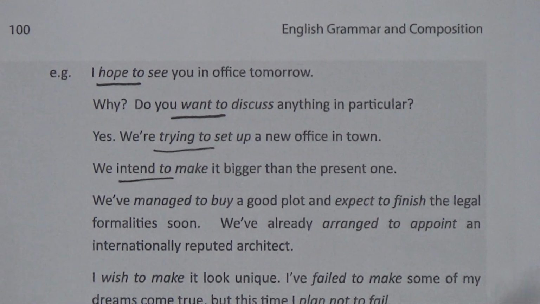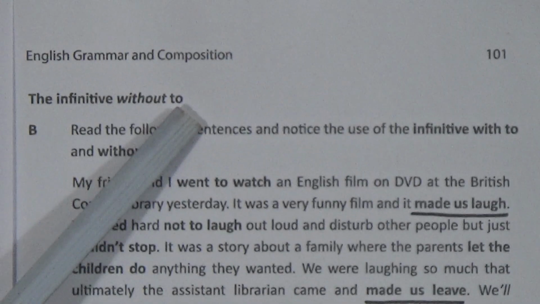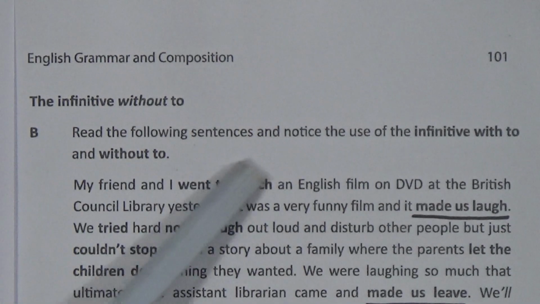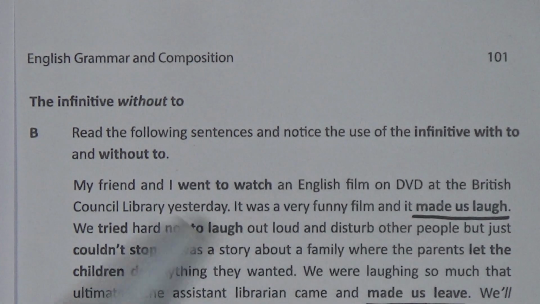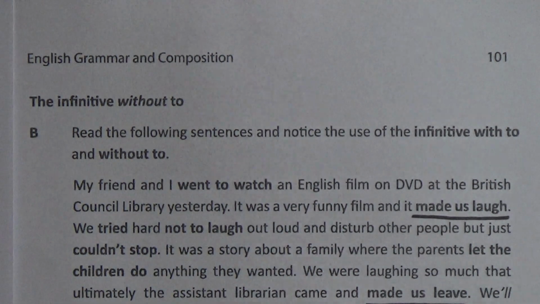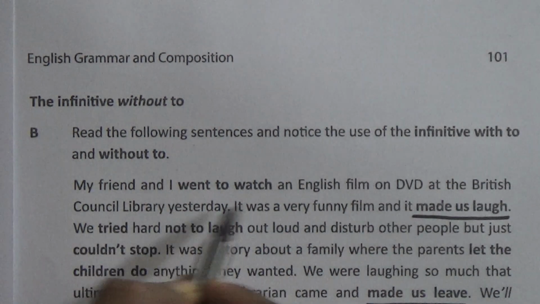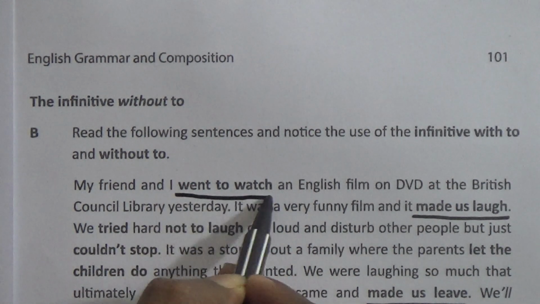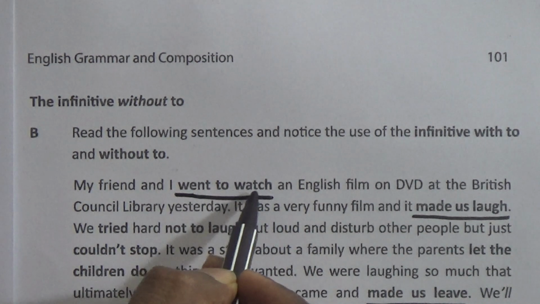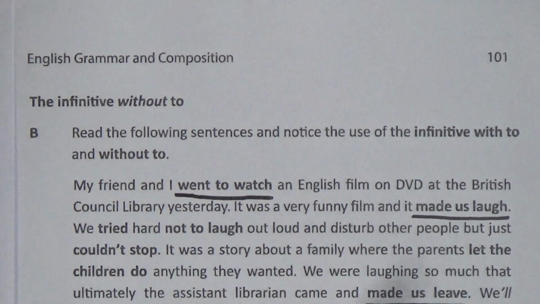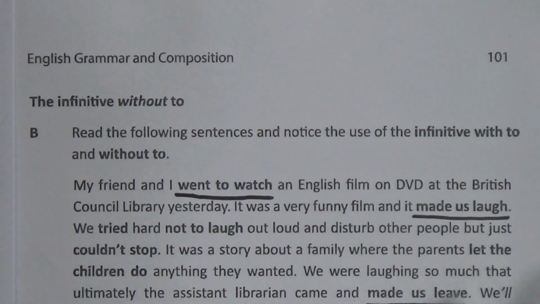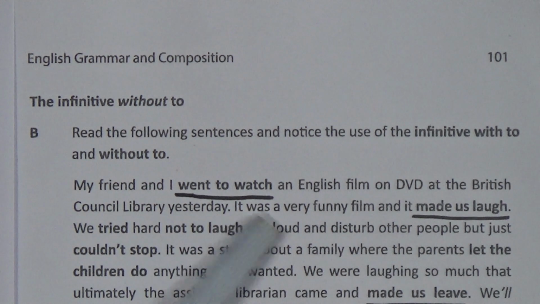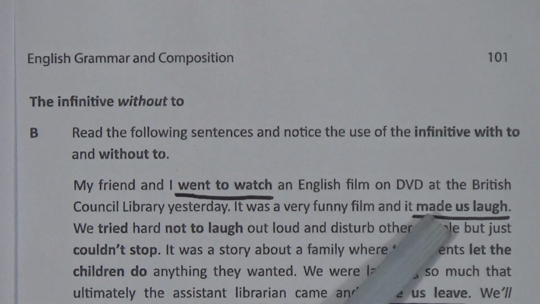Now we will go to our page number 101. This is the infinitive without to. Read the following sentences and notice the use of the infinitive with to and without to. Very easy. My friend and I went to watch. Look here, it is with to. After went, there is to watch. That is the infinitive with to. An English film on DVD at the British Council Library yesterday. It was a very funny film and it made us laugh.